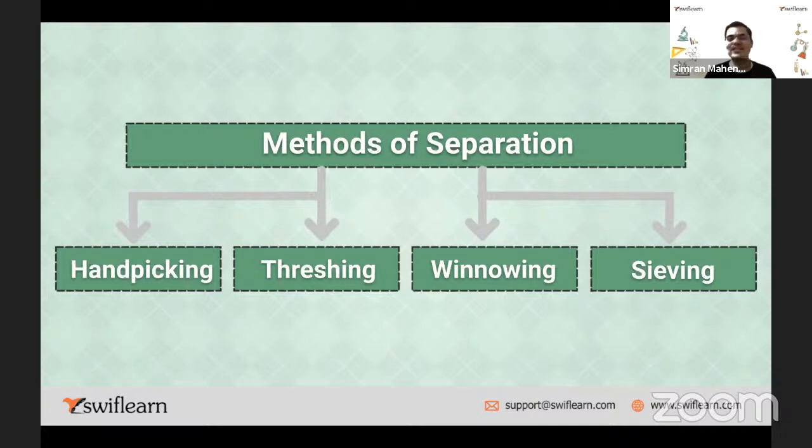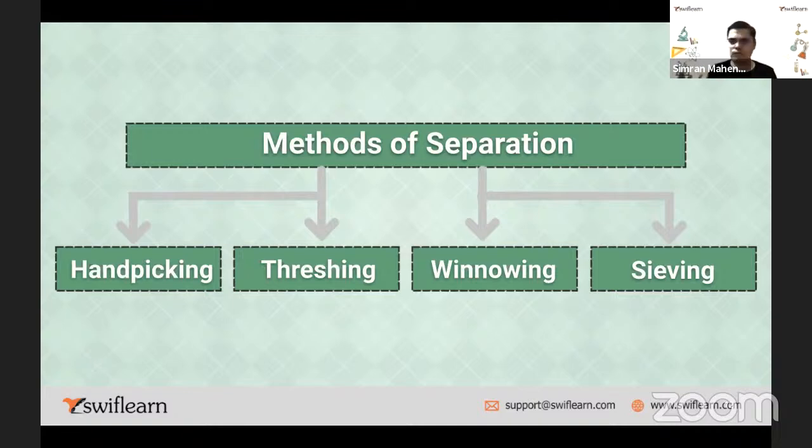So everyone needs something hot as soon as they get up, right? So when you get up, you wash your mouth, clean your teeth, and then you request mother, or even without requesting, mother brings a cup of tea. So while making the tea, what does mother do? She separates the tea leaves from the tea. Exactly, very good. So that is called sieving, right?